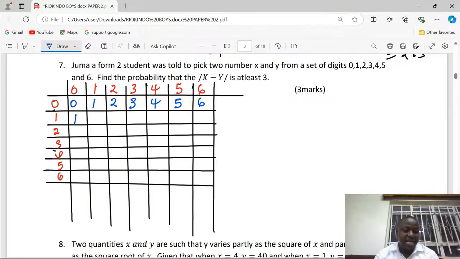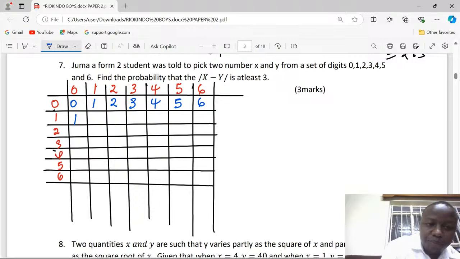Remember, we are just getting absolute difference. So regardless of the number that you're subtracting from the other, as long as you are picking absolute differences, just write them. Don't recognize the possibility of having a negative difference. So this is going to be 1.